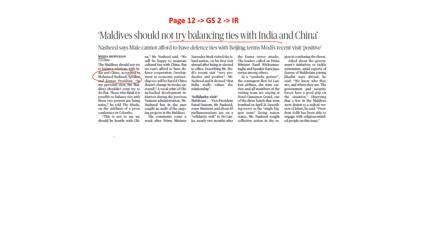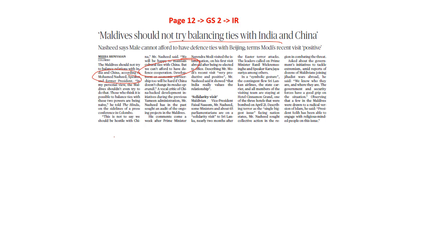So what the Maldivian ex-president says is that because of this particular threat to sovereignty, they'll have to be very careful with respect to their cooperation with China, and they cannot afford to have any defense cooperation, because the Chinese government are like the pests, and the minute they enter a particular country, they completely ensure that that particular region is completely dismantled, and this will be a threat to the sovereignty. This should not be supported, and as a result, Nasheed says that both these relationships are totally different, and we will have to be cautious about the Chinese relationship.